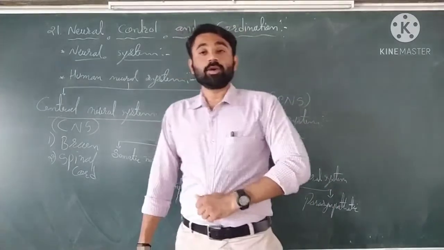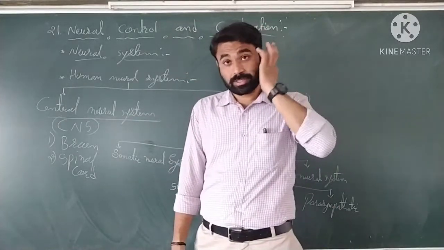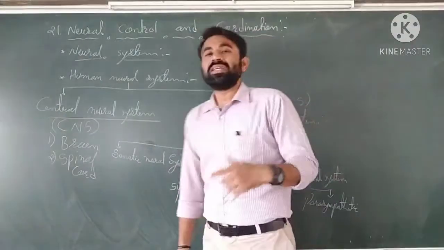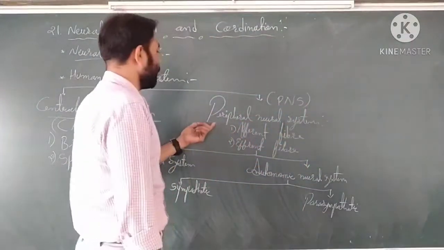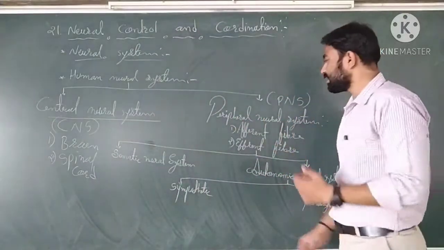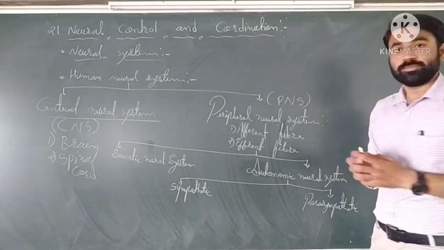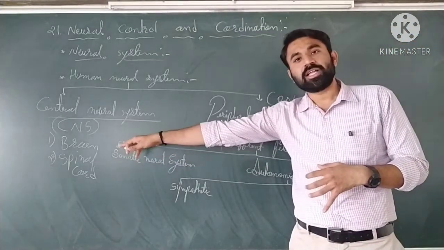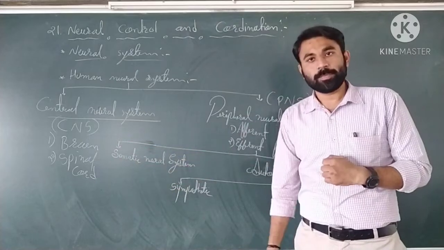So spinal cord is the main organ of your nervous system. Now next we move towards the peripheral nervous system. Now listen. Peripheral nervous system is formed by the nerves which arise from the brain and spinal cord.